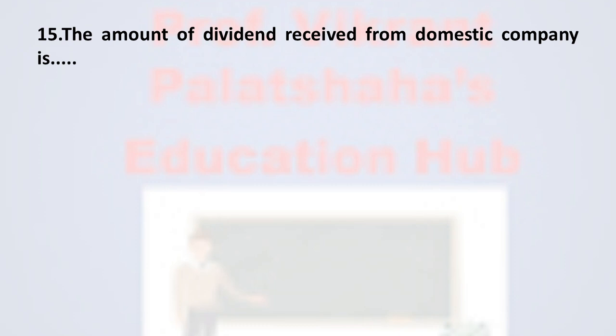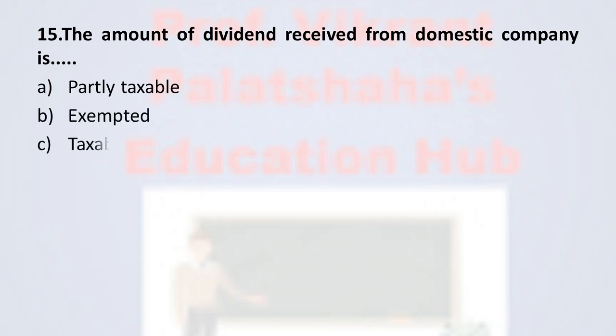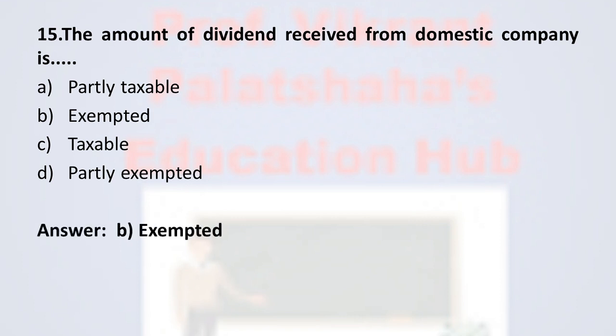And now the last question, number 15. The amount of dividend received from domestic company is option A, partly taxable, option B, exempted, option C, taxable, option D, partly exempted. And the correct option is option B, exempted. Any dividend received from domestic company is fully exempted under other sources.